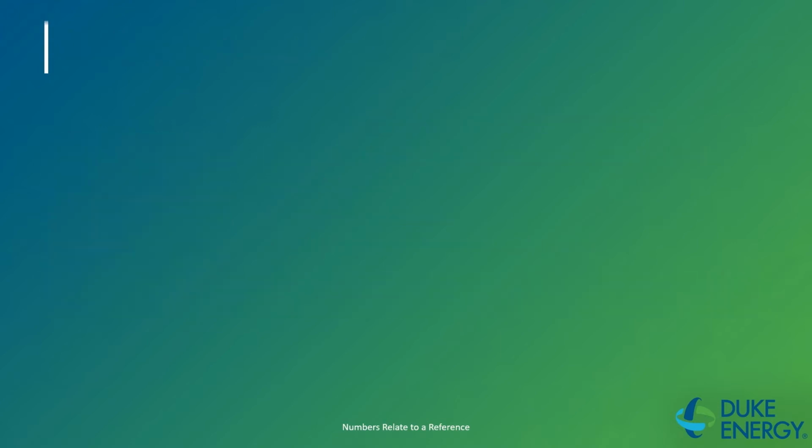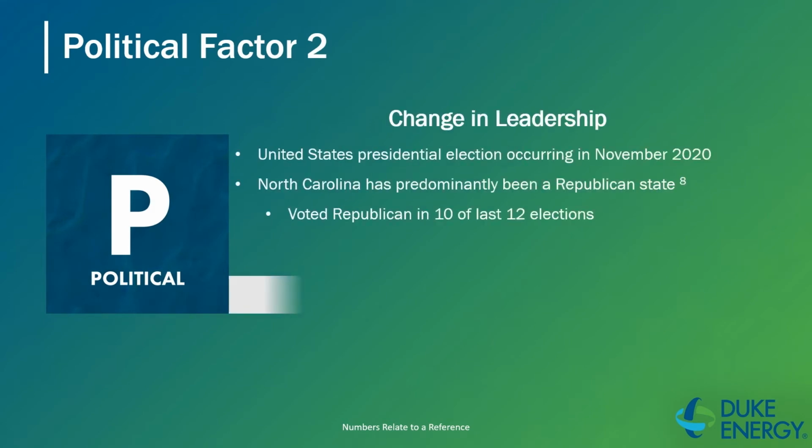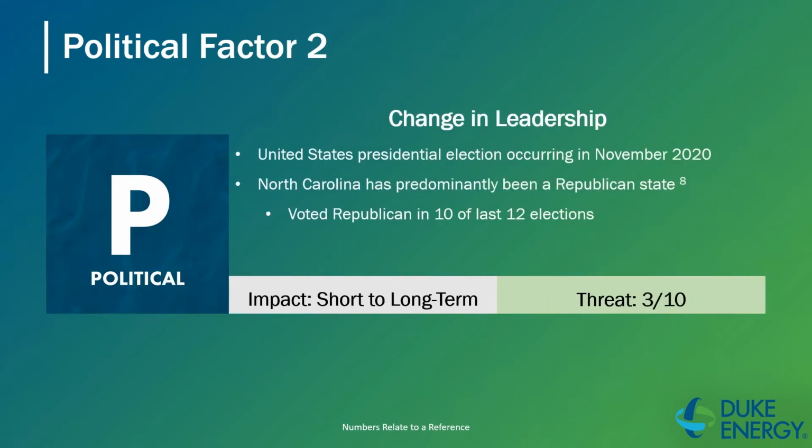The second political factor is change in leadership. In just a few months, in November 2020, the United States will be having the upcoming presidential election. Donald Trump will be up for his second term, going up against whoever the Democratic representative is. Historically, North Carolina, where the headquarters of Duke Energy is, has predominantly been a Republican state, where the state has voted Republican in 10 of the last 12 elections.